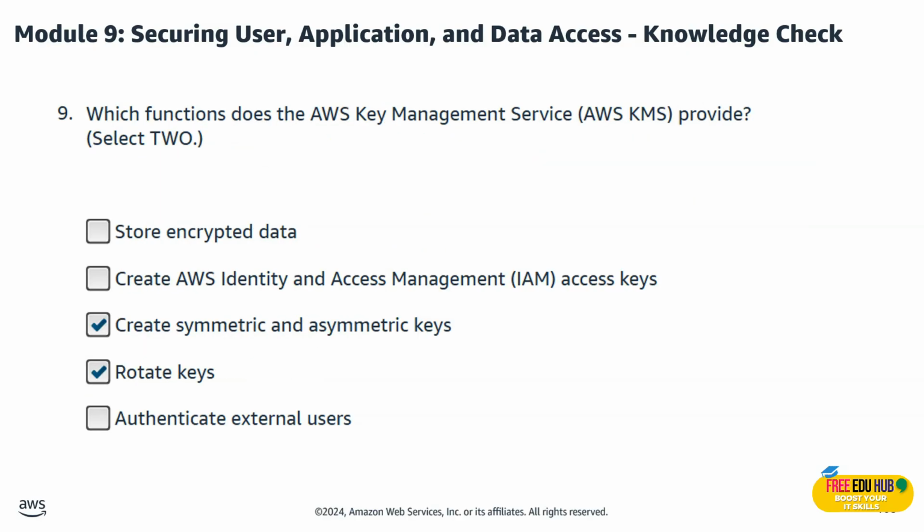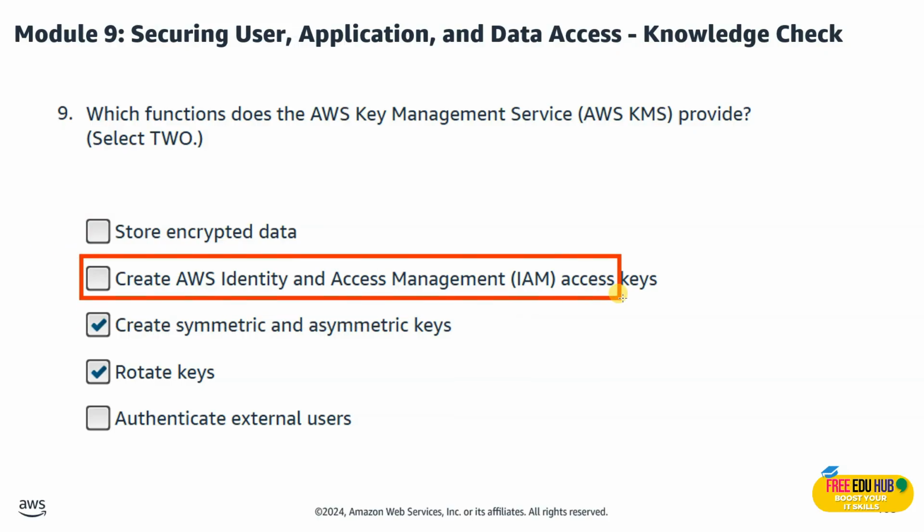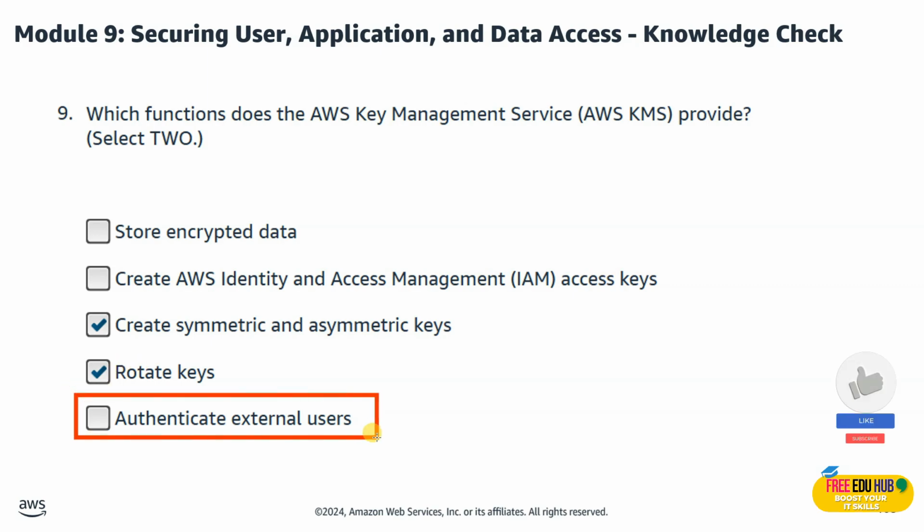Question number 9 says that which function does AWS KMS provide? So there are two things in this one: create symmetric and asymmetric keys and rotate the keys. So AWS KMS creates and manages cryptographic keys and handles automatic key rotation for enhanced security. Now, we didn't select store encrypted data since KMS manages the keys, not the data storage. We didn't select the second option, which says create AWS IAM access keys, since it's done by IAM and not KMS. And we are not selecting authenticate external users since it's handled by Cognito or SSO, not KMS.